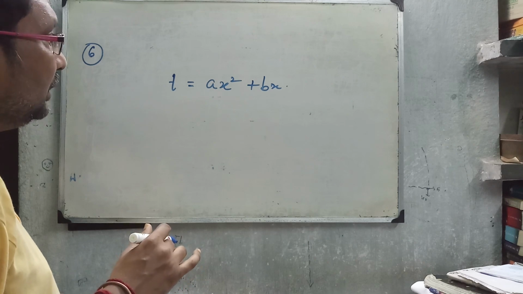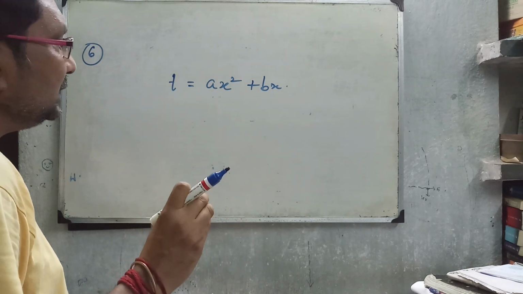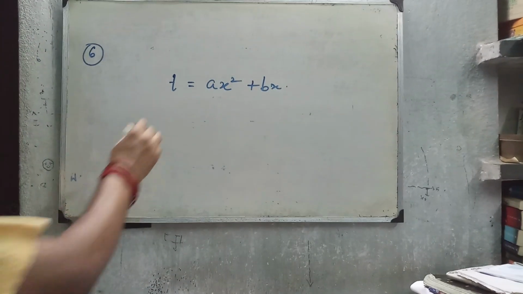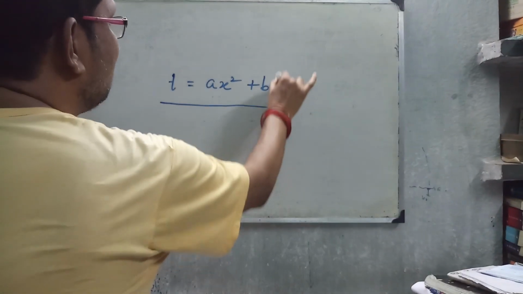This type of question I discussed in my previous video. I just left it for your homework. I will give you the answer. If you can calculate it, send it to my WhatsApp.